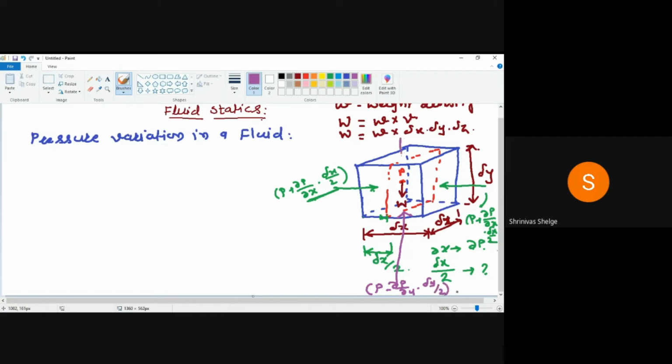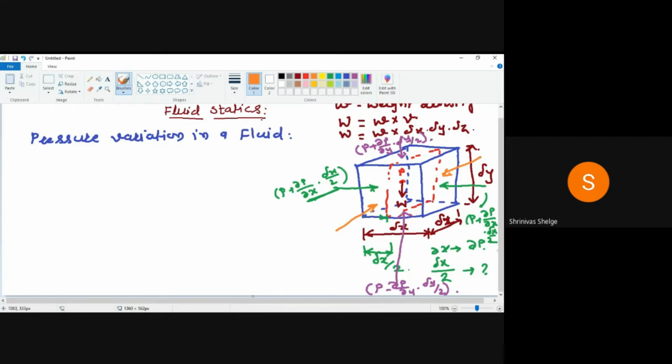And here we will take P plus dou p by dou y into delta y by 2. Similarly, you can write down the pressure acting along the z direction on this front surface and on the back surface, and along the y direction the pressure acting on the top surface and the bottom surface.